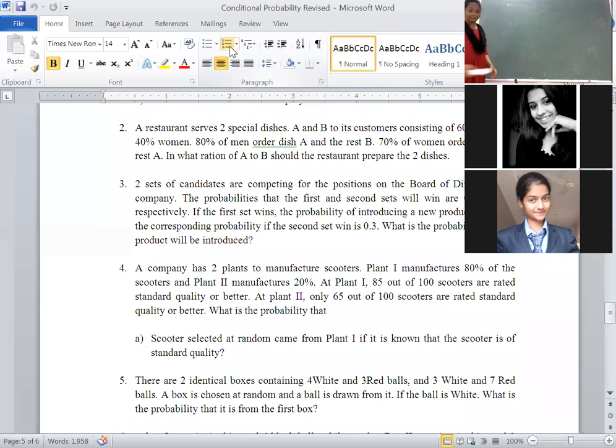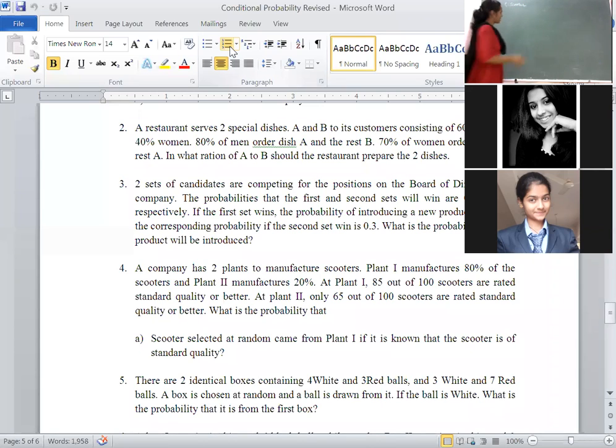Okay, then we will write this way. Scooter manufactured by plant 1. Plant 1, that's why I will take that as P1. Your wish, any alphabet you can take. It is not mandatory. You don't have to take P1 only. You want to take A, B, C, D, you can take it. Okay. First, I am taking P1, that is scooter.